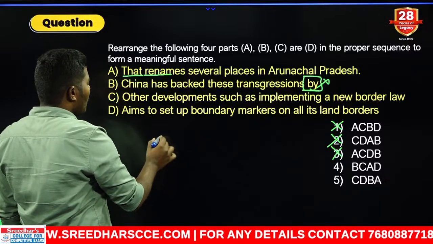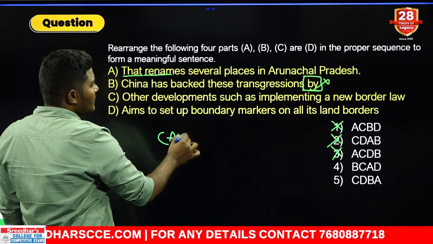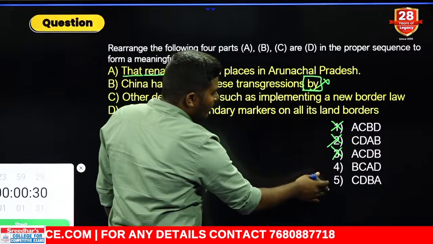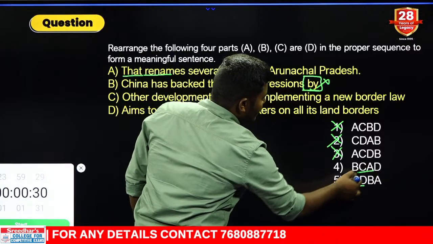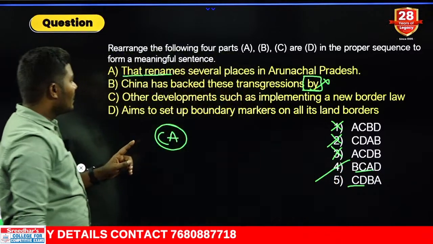That can be paired, no problem. What is a pair we can make here? C with A. Out of these two combinations, where is A? Here CD, it is CA. Answer should be the fourth one. Let us read and finalize.